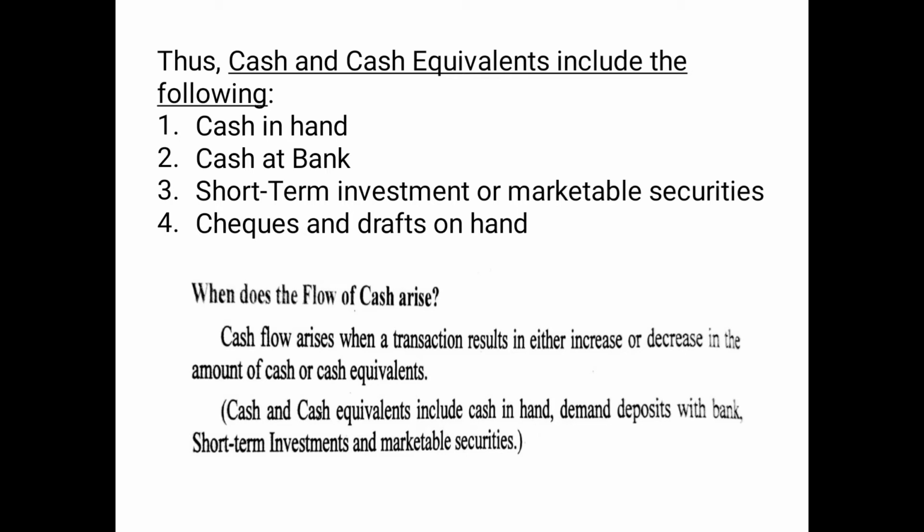Now, when does the flow of cash arise? Cash flow arises when a transaction results in either an increase or decrease in the amount of cash or cash equivalents. And as we have already discussed, cash and cash equivalents include cash in hand, demand deposits with bank, short-term investments and marketable securities. So, when does the cash flow arise? Whenever there is an increase or decrease in the amount of cash and cash equivalents.